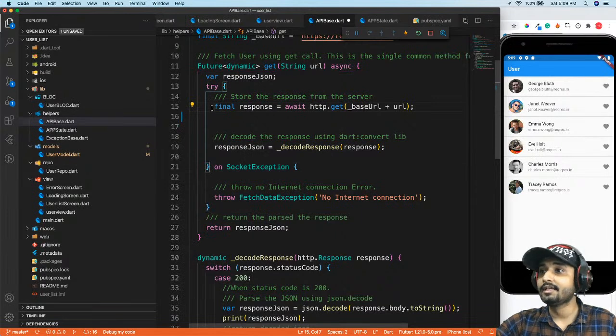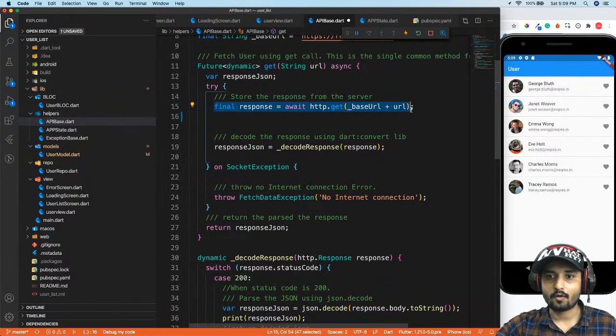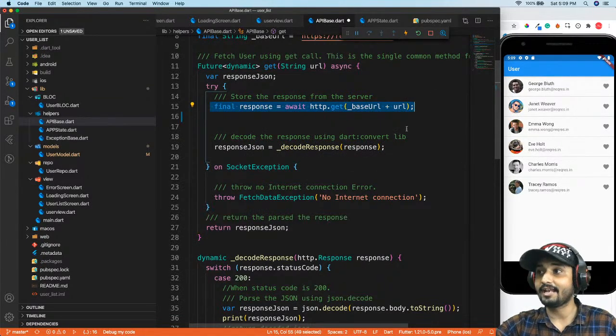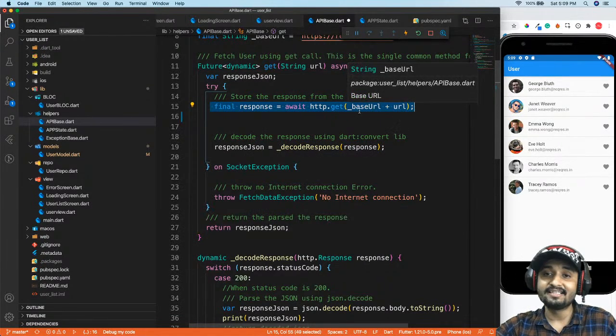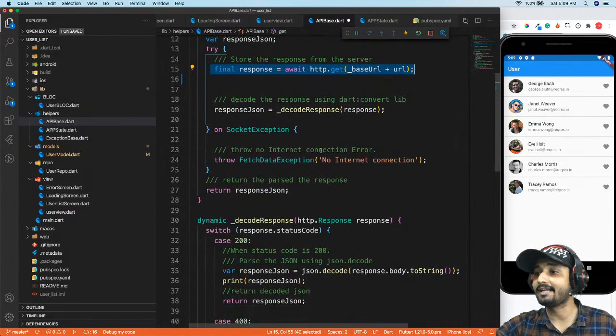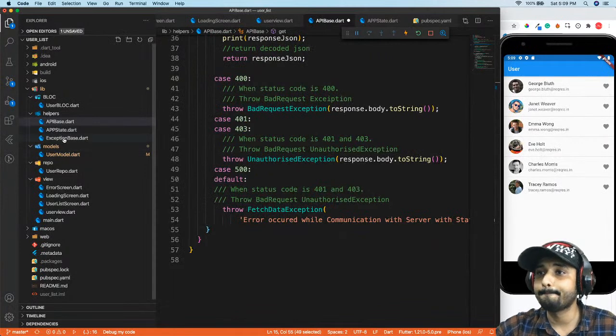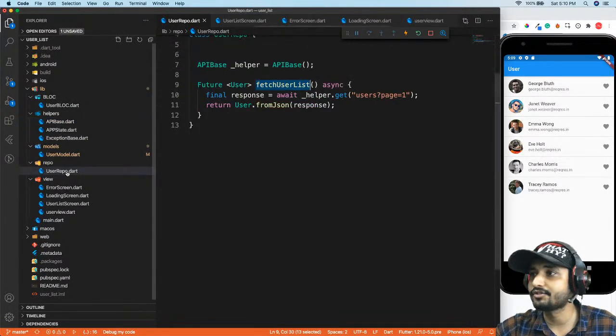The possibility of getting a socket error comes from this statement, and we are ready to handle it using socket exception. If we are not having any error there, but further on we get an error while parsing the data, then that is going to get caught in our repository.